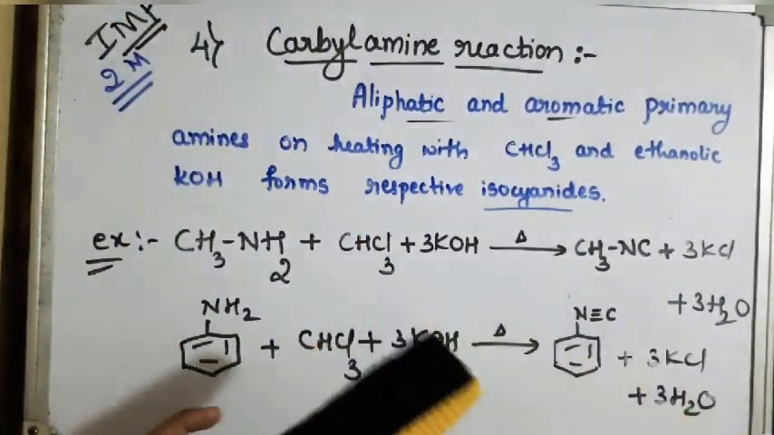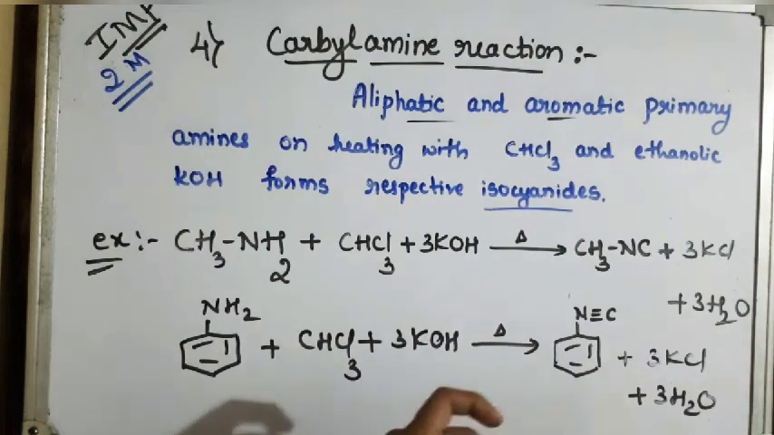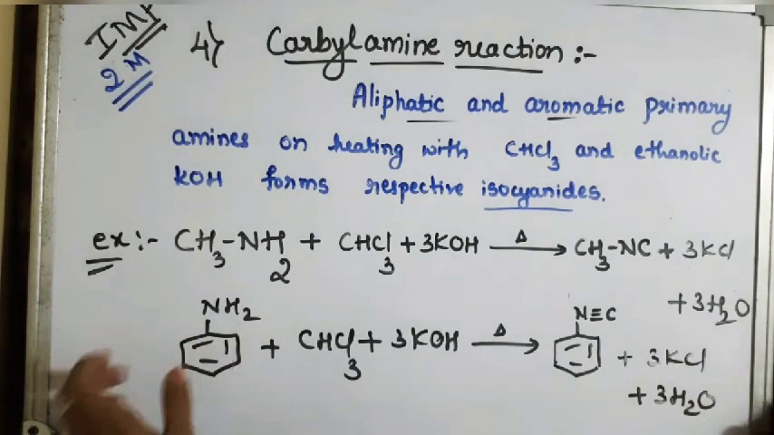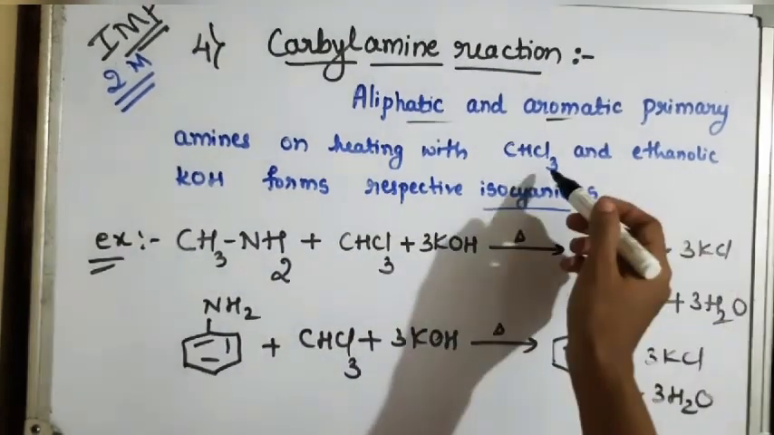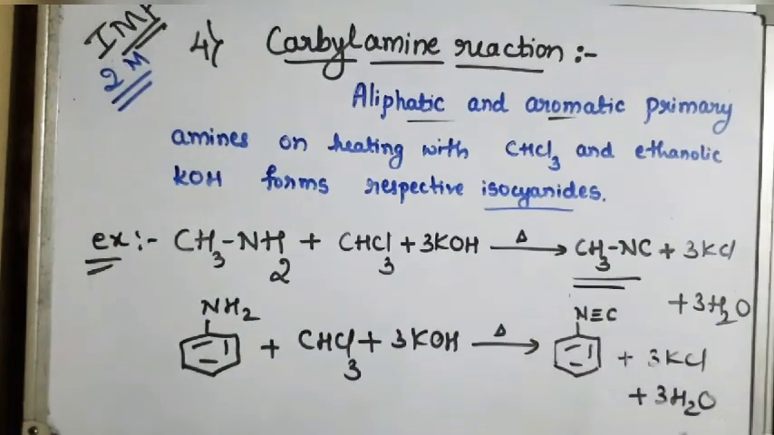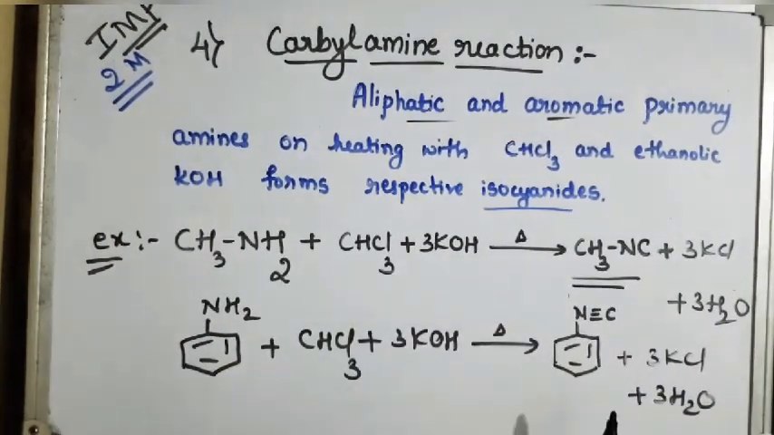I repeat: when aliphatic and aromatic primary amines are heated with chloroform and ethanolic KOH, they form the respective isocyanides. Isocyanides have a foul smell. These are the examples.